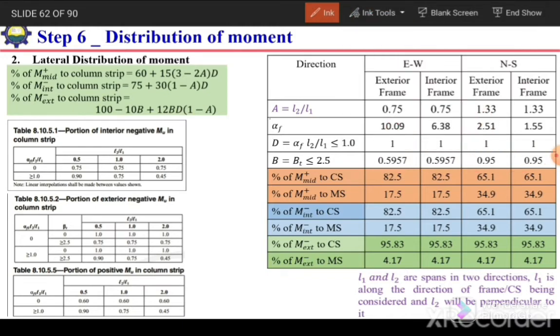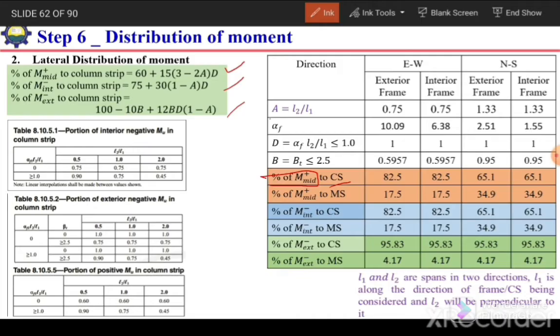So now we have A, D and B, so we just need to substitute in these three equations to calculate the percentage of moments in the column strip. First of all, the percentage of M0 positive to column strip. What it means is how much moment will be resisted by the column strip out of the mid-span positive moment.